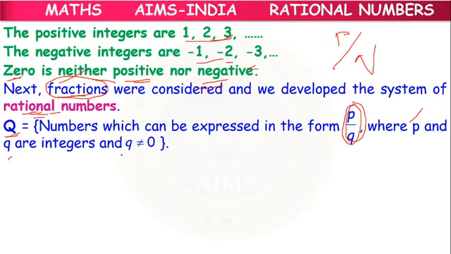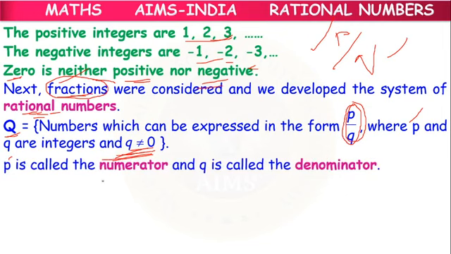But one condition applies: q should never be equal to 0. In p by q, p is the numerator and q is the denominator, and the denominator should never be equal to 0. So these are considered rational numbers.